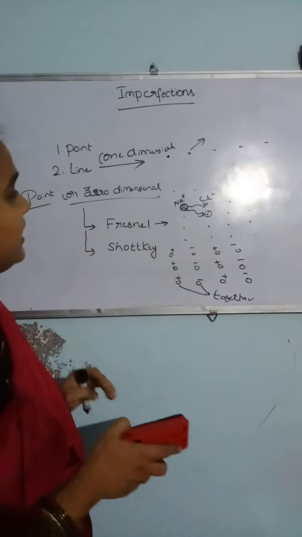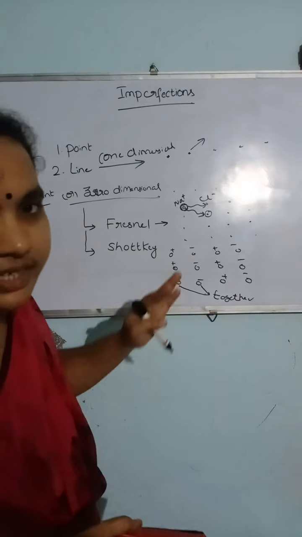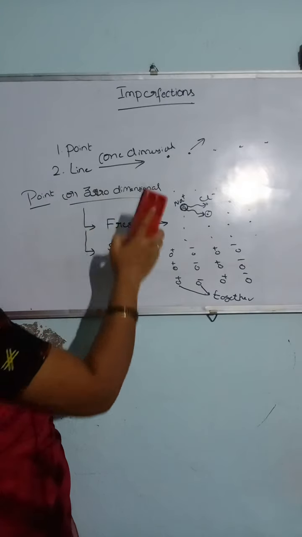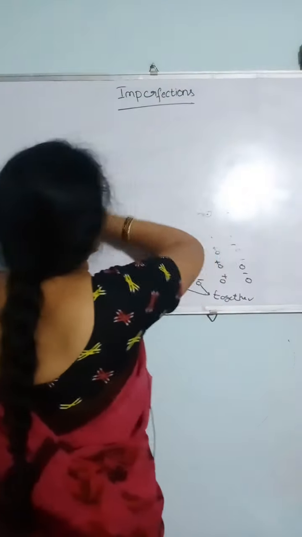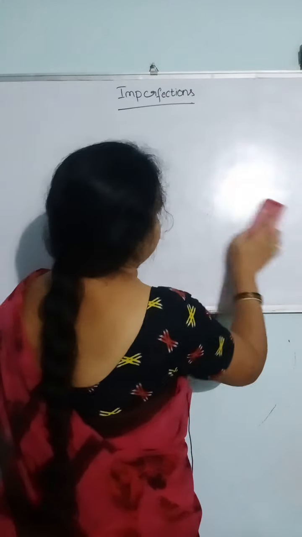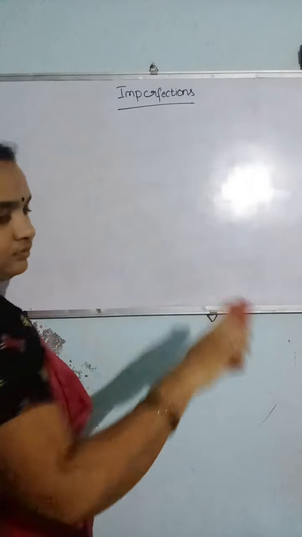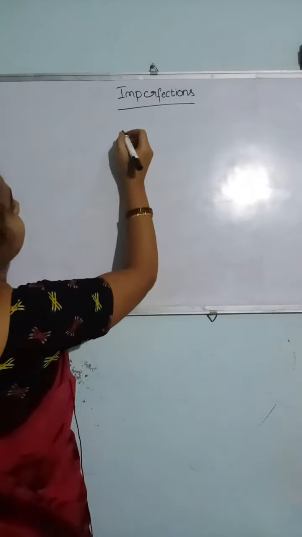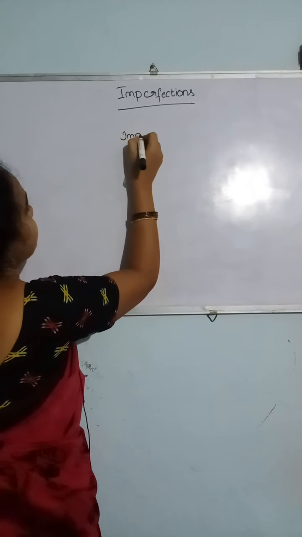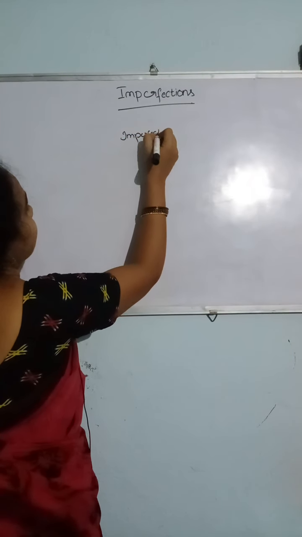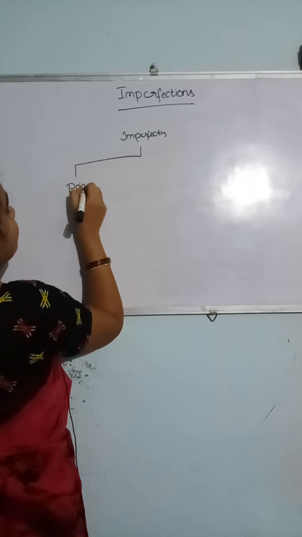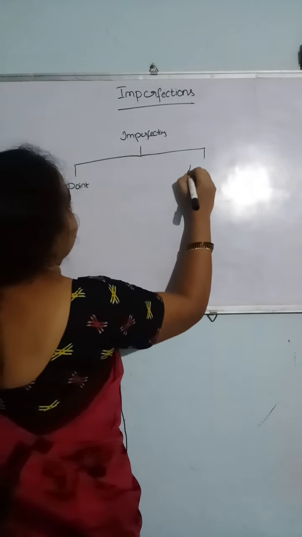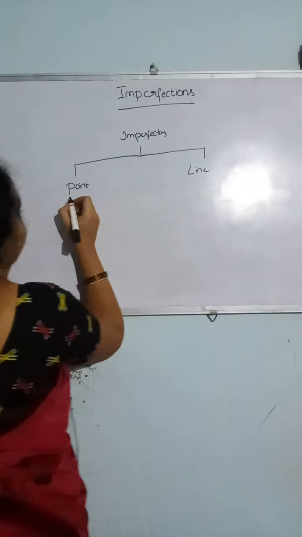Let us indicate all these imperfections in a tree diagram. Note down this one. Imperfections are divided into point imperfections and line imperfections.